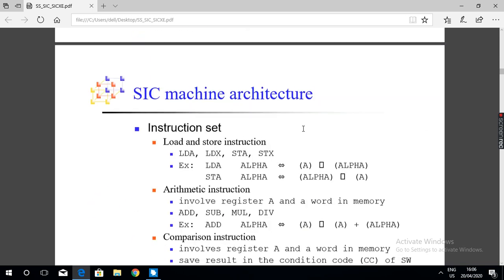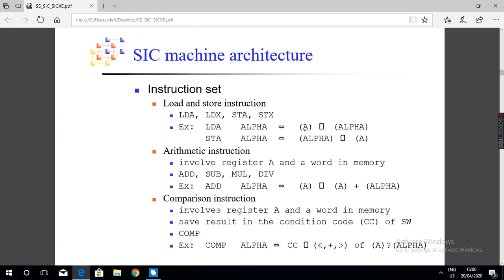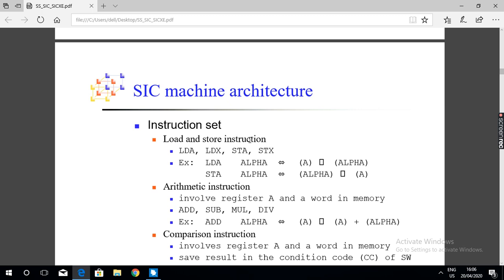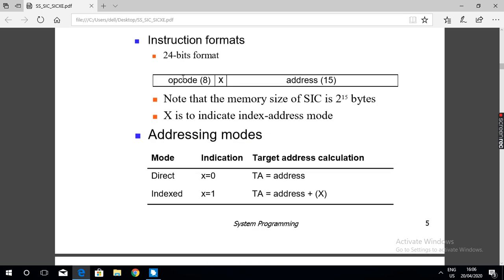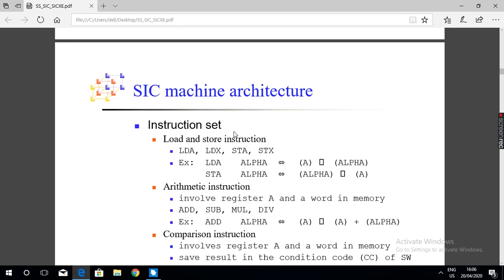I will give one example of direct addressing mode. See here: the opcode is LDA, an 8-bit opcode, followed by alpha.